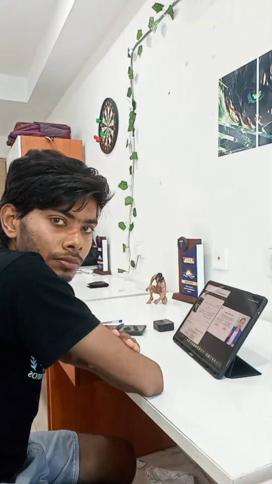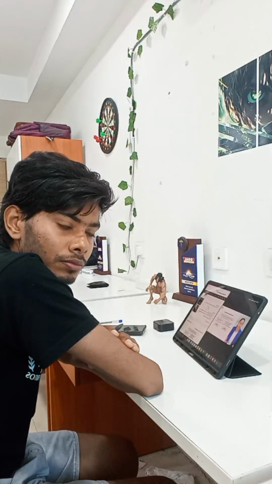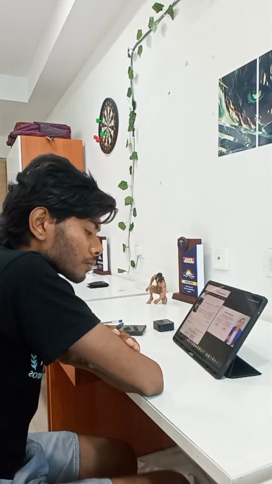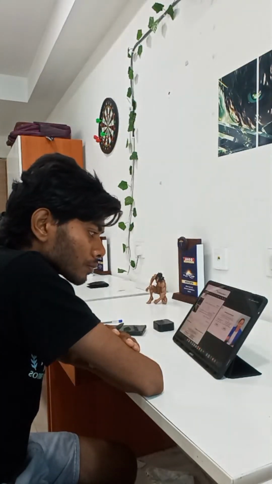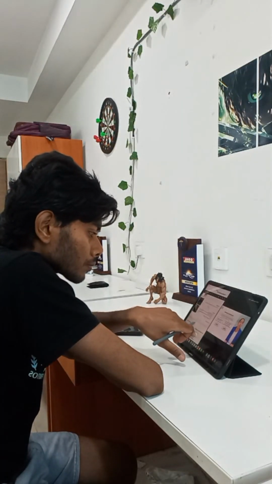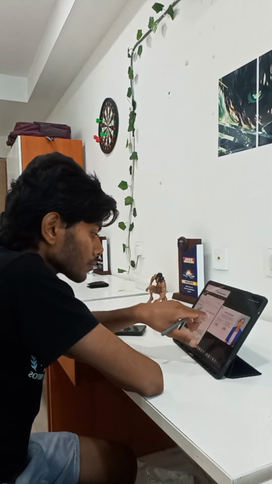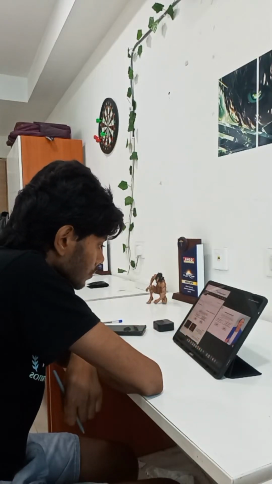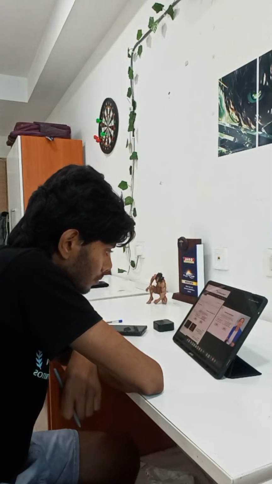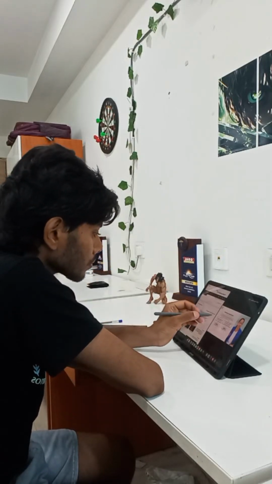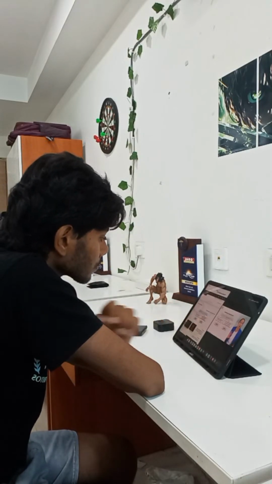Now coming on to two different terminologies, that is choristoma and hamartoma. Both of them are not actual tumors. Looking at the suffix oma, you may feel like they are benign tumors. No, they are not at all tumors. These are lesions with tumor-like names, but these are not tumors.